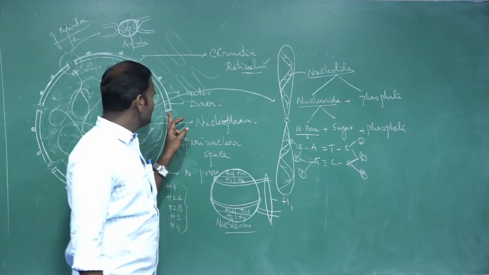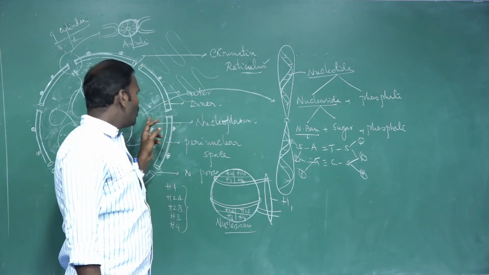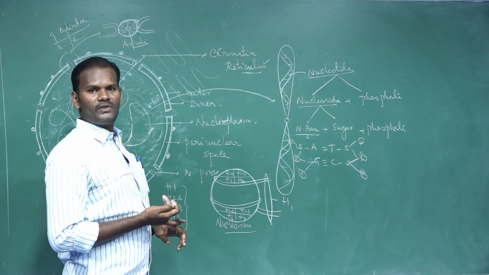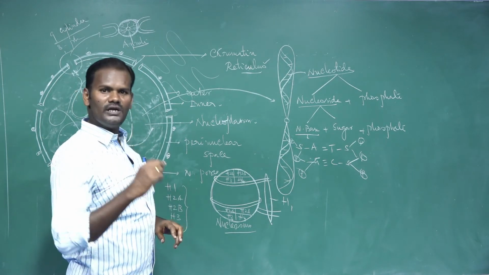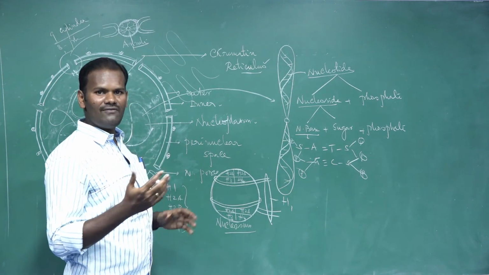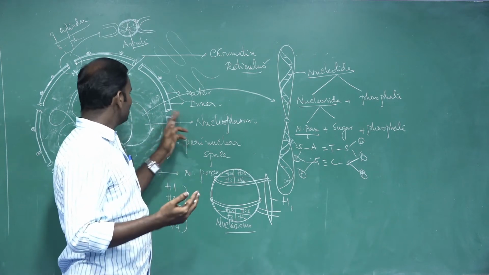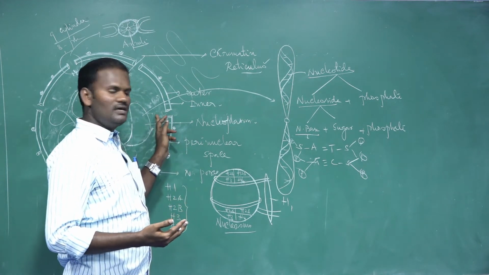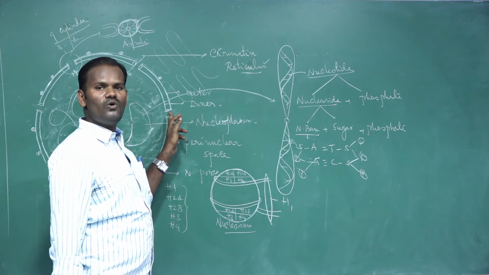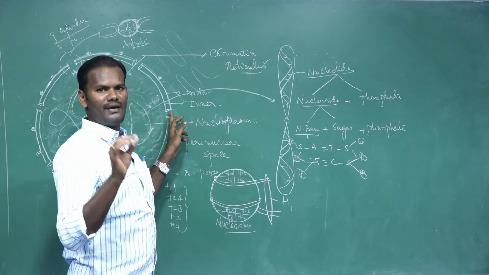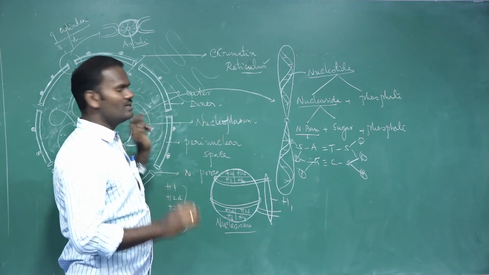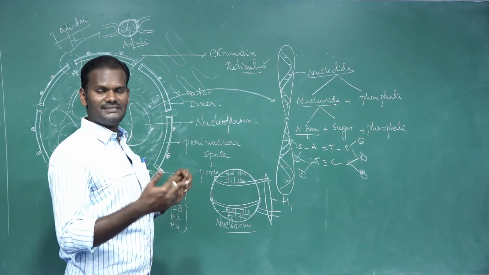So what are the functions of this nuclear pore? It allows mRNA and ribosomal subunits in addition to proteins. Everything is passed in and out of the nucleus. It takes place through a minute pore called a nuclear pore. Usually mRNA is synthesized within the nucleus. These are messenger RNA.